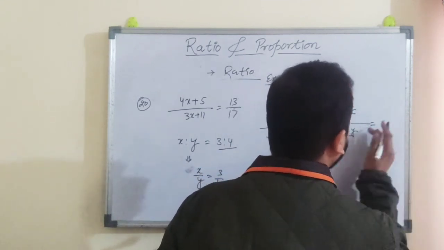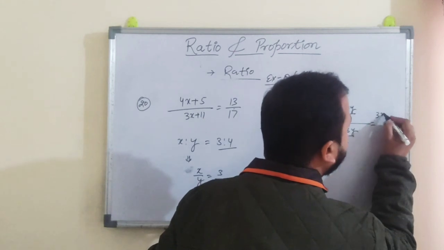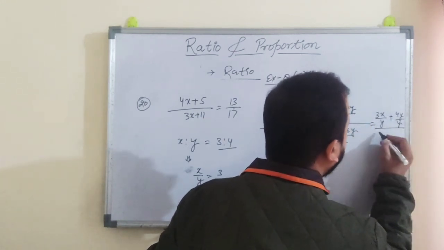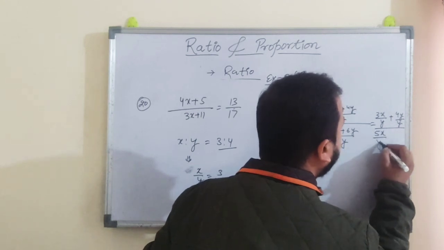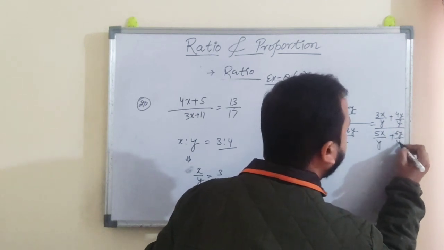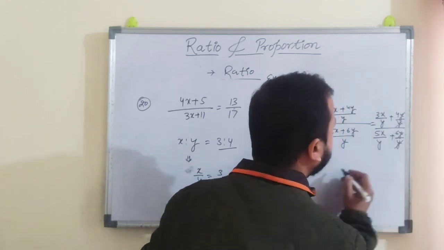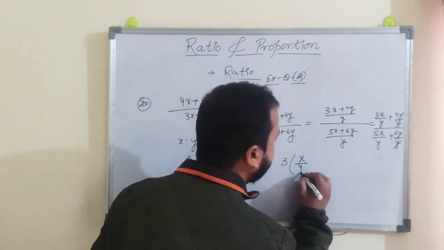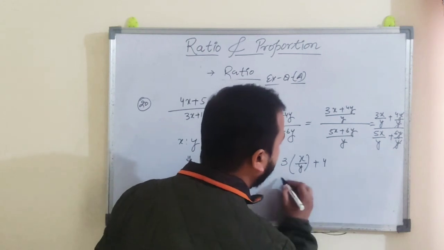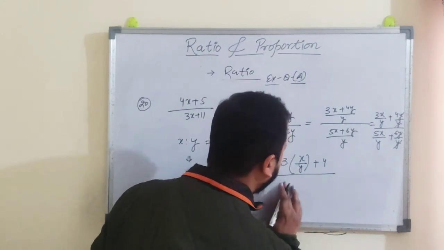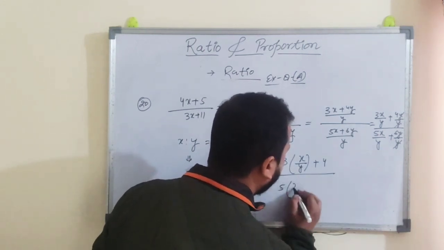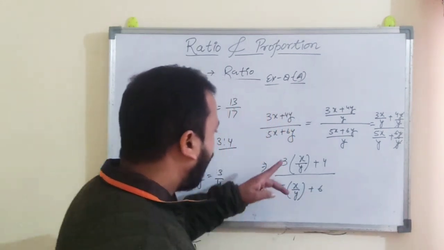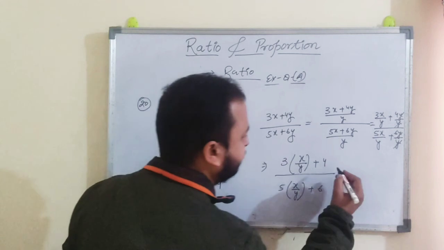So this gives 3x by y plus 4y by y and 5x by y plus 6y by y. The y cancels out, and you are left with 3 x by y plus 4, and 5 x by y plus 6.